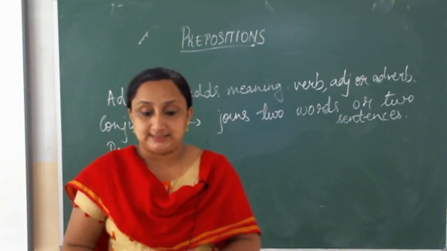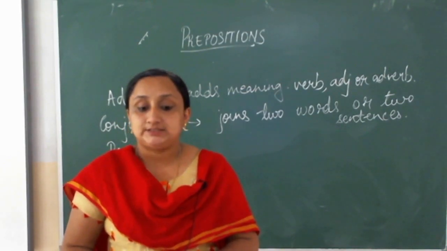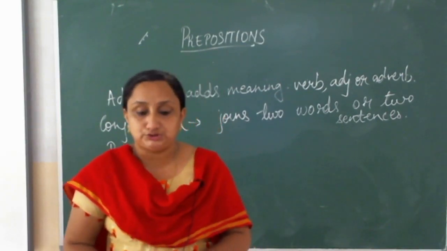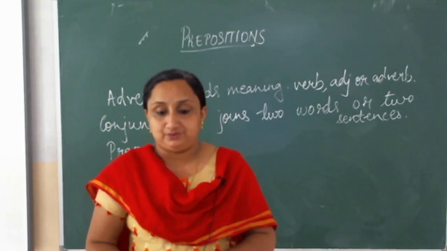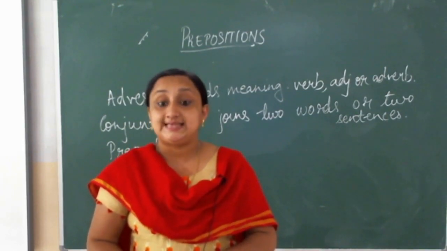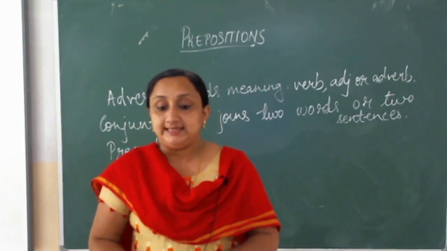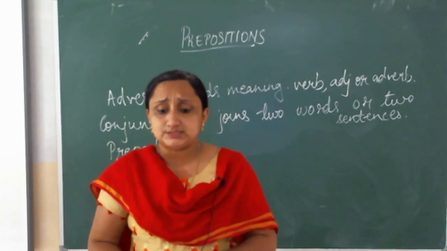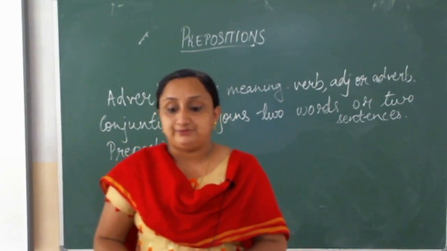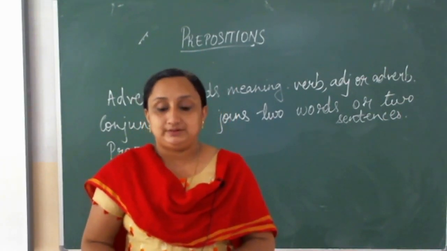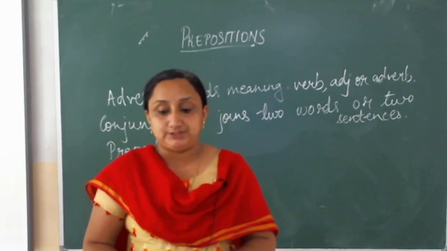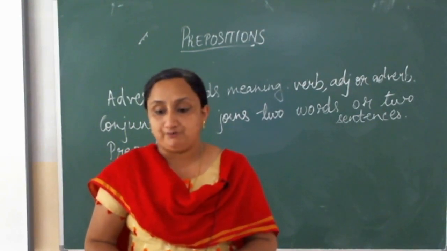Along with, as a result of, as to, at top of, away from, by means of, by way of, close to, due to, except for, fear of, for the sake of, in accordance with, in case of, in comparison to, in comparison with, in consequence of, in contrast to, in course of, in favor of, in front of, in keeping with, in place of, with reference to, in regard to, in respect of, in sight of, in spite of, in the case of, in the face of, in the hope of.